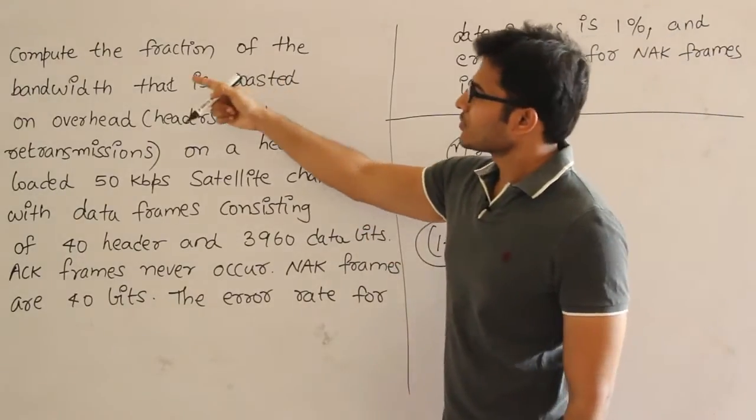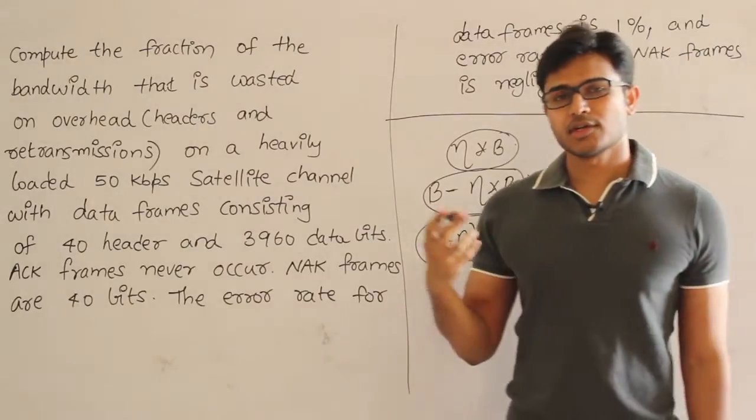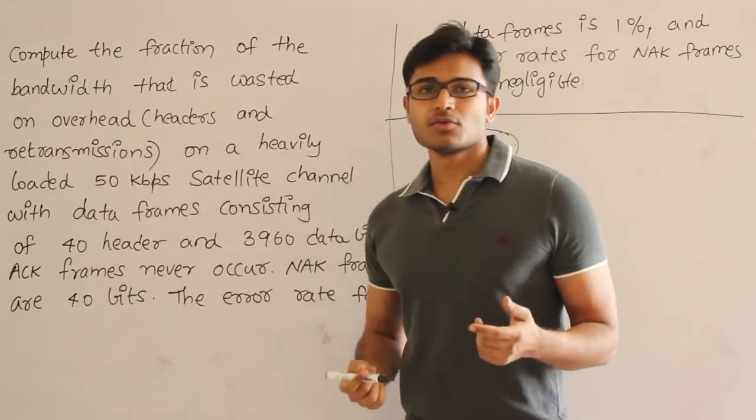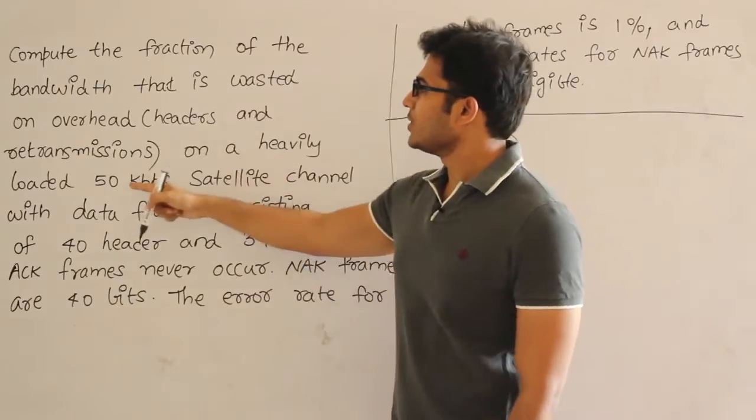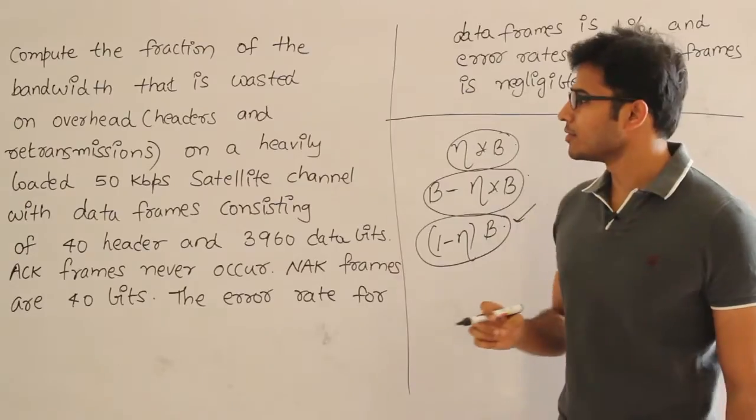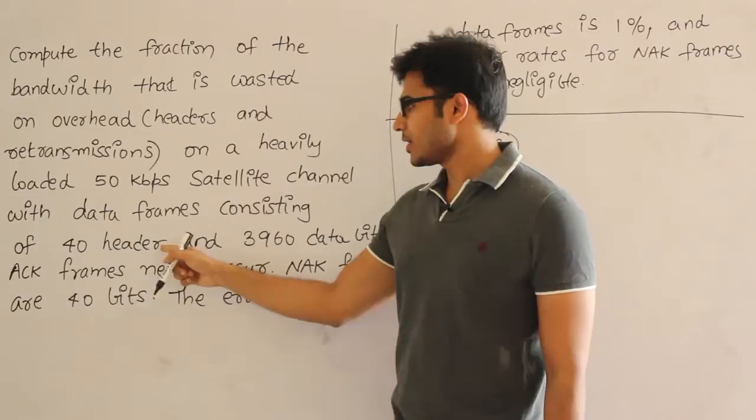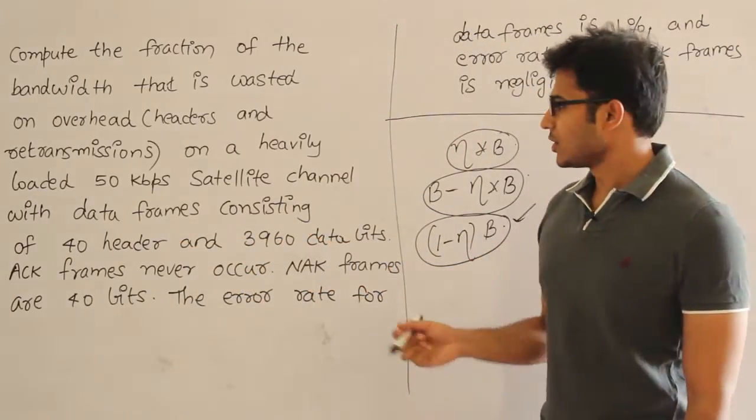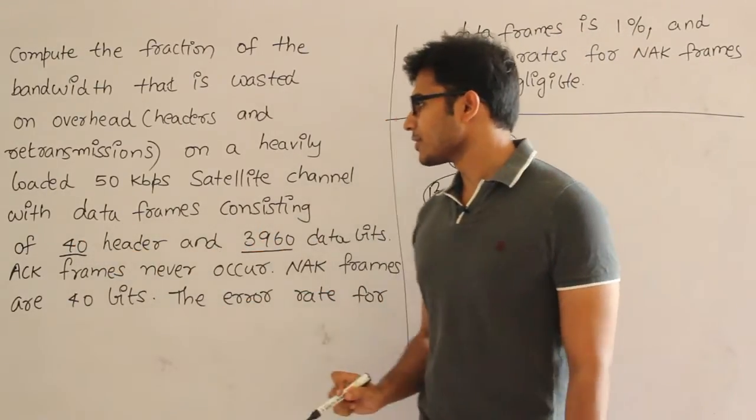So compute the fraction of bandwidth that is wasted on overhead. What is overhead? Whenever we are sending frames, along with the frames we are sending the headers, that is the overhead, and along with that we are going to do a lot of retransmissions. Retransmissions are also overhead. On a heavily loaded 50 kbps satellite channel, which means you have a bandwidth of 50 kbps, with data frames consisting of 40 bits header and 3960 data bits. So a frame contains 3960 data bits and 40 bits of header.